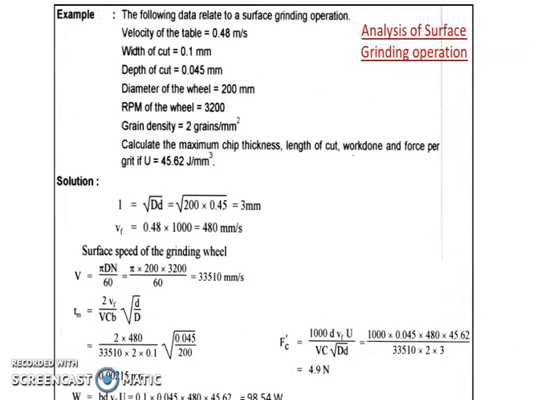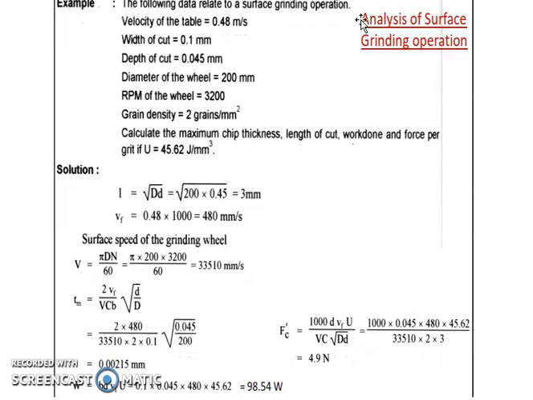So now we have a numerical on the same, and we are given data. Velocity of the table, width of cut B, depth of cut small d, diameter of wheel capital D, RPM of wheel, and grain density are given, and we have to find the maximum chip thickness, length of the cut, work done, and force per grain if capital U is given. We have evaluated all the expressions, so directly we can put the values in the formula and find our solution.